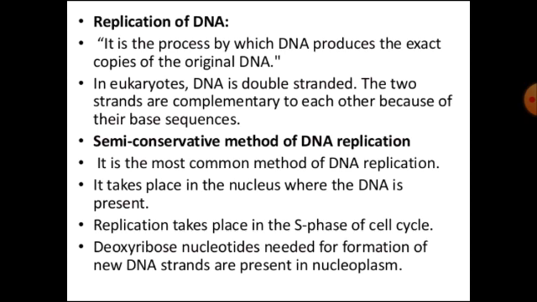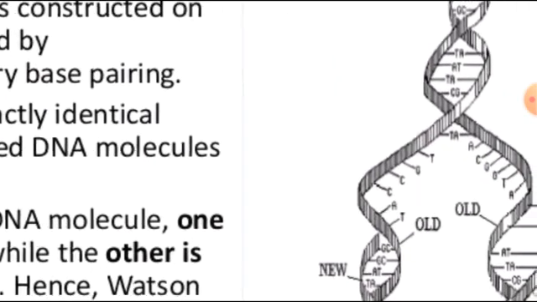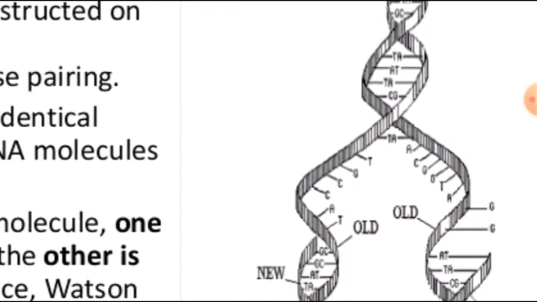The two strands of a DNA separate, and the new DNA formed would be made of one old or parental strand and another newly formed complementary strand.